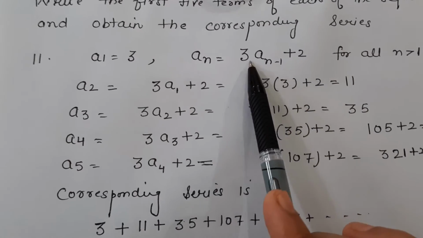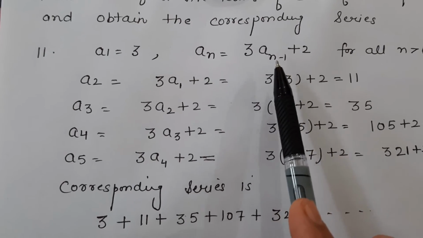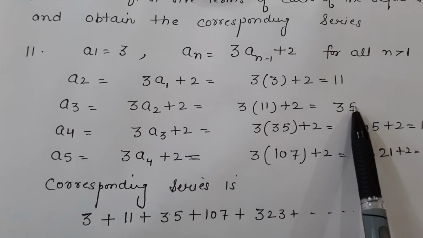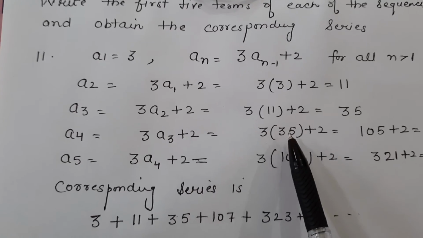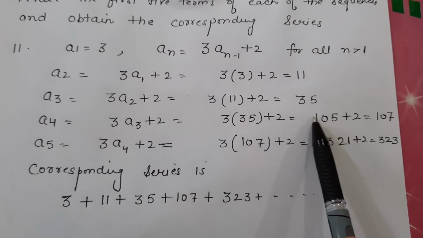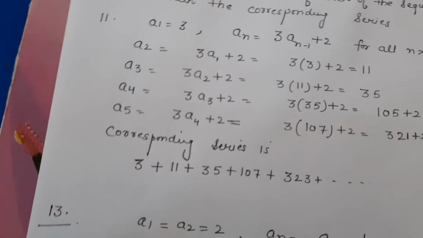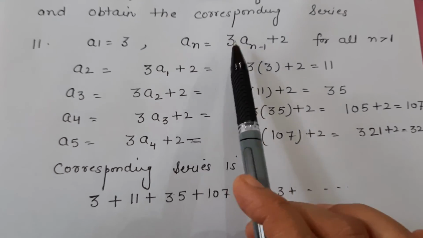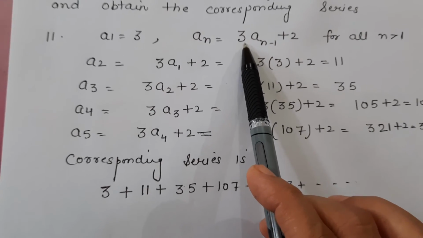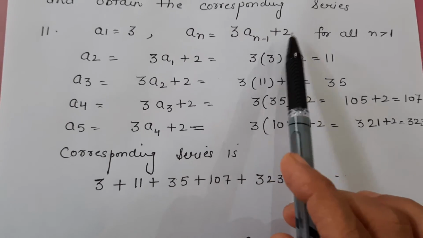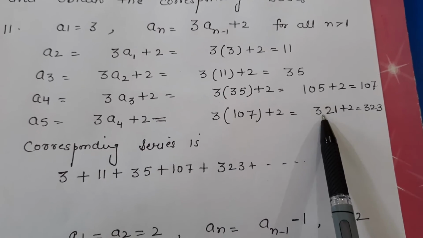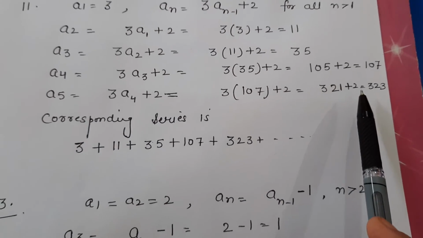a4. 3 times a3 plus 2. Put the value of a3 here. 3 into 35 plus 2. 105 plus 2. Answer is 107. Right? a5. If you put n = 5 here, you will get a5. On the right hand side, 3 times a4 plus 2. Put the value of a4, 107. This is 321 plus 2, 323.